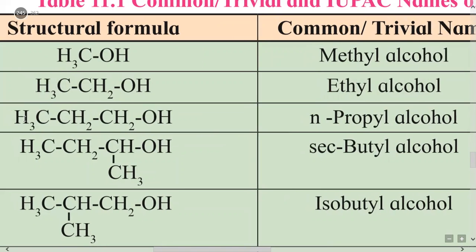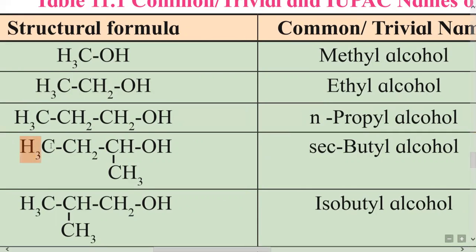The next example is CH3CH2CH2OH. Here the name of the alkyl group is propyl, or n-propyl with the prefix, and the name of the OH group is alcohol, therefore the correct common name for this alcohol is n-propyl alcohol. The next example is CH3CH2CHOH, where the CH group is bonded to a CH3 group below.